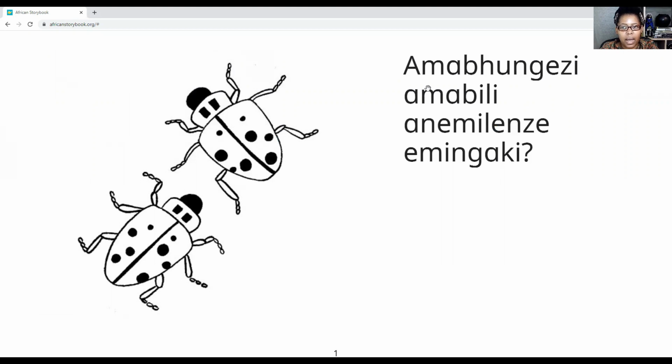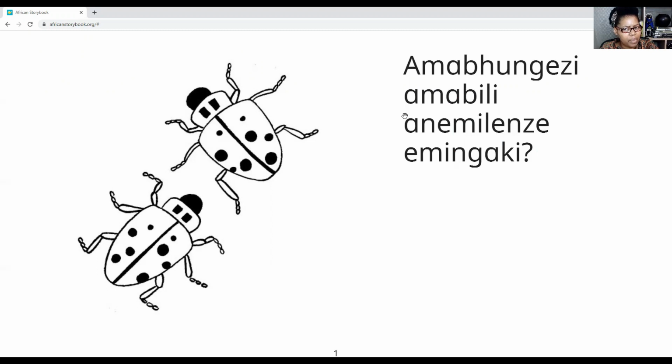Amabhungezi. Amabhungezi amabili anemilenze emingaki. So beetles, amabhungezi. If it was one, we know because it starts with ama, it would have been i for one, ibhungezi, but now it's more than one, amabhungezi.